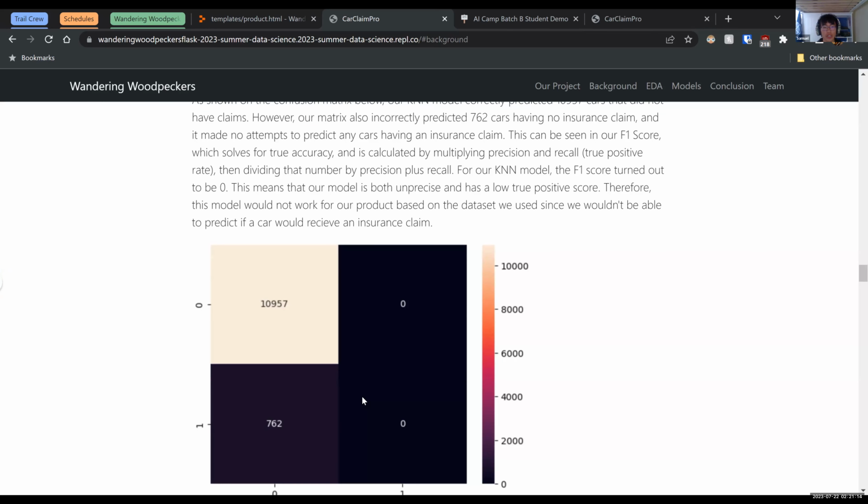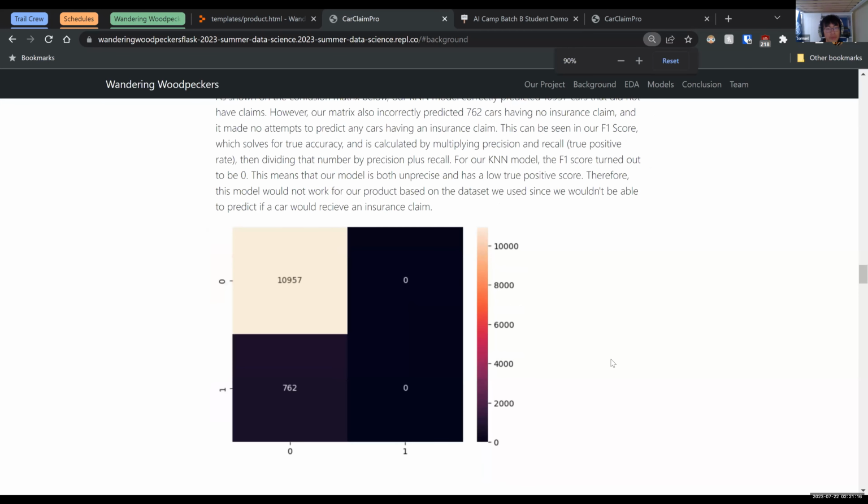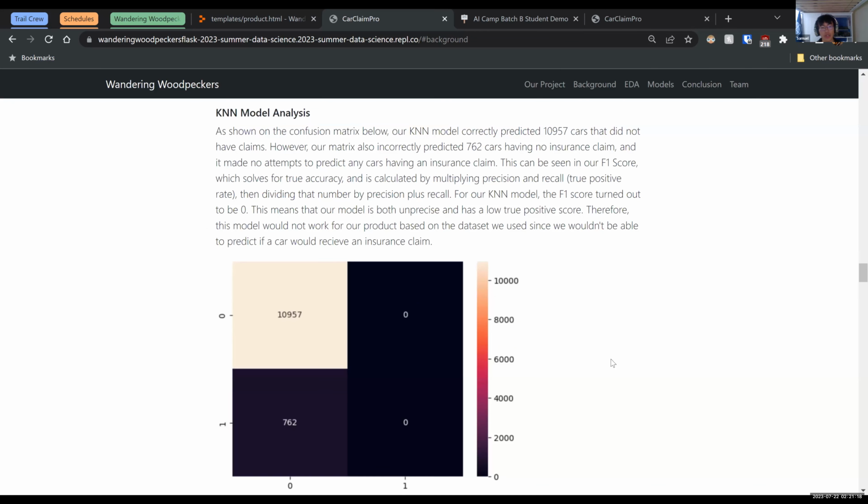As you can see on this confusion matrix that we made, our KNN model correctly predicted a lot of cars having no insurance claim. But as we can see on the right side of the confusion matrix, it made no attempt to predict if a car actually had an insurance claim. So this model would not be very useful for us since that's the whole point of our product.